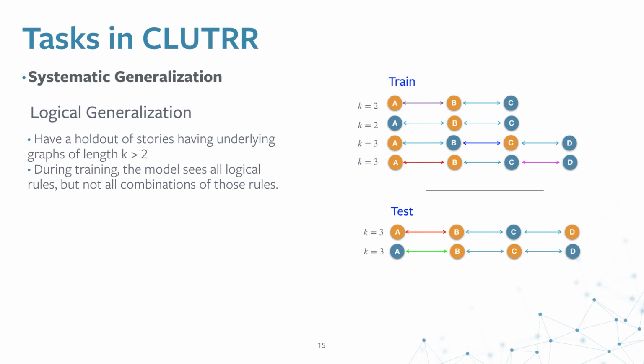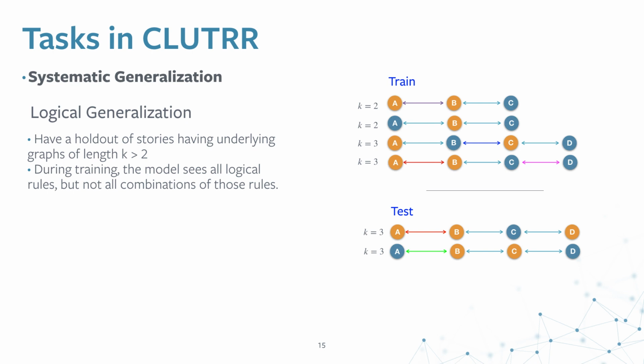In the first case, we provide stories that have underlying graphs of length k equal to 2 and 3, where k equal to 2 represents the combination of all possible relations in a 2-hop setting, and 3 represents the combination in a 3-hop setting.